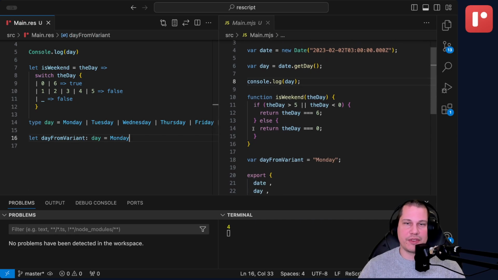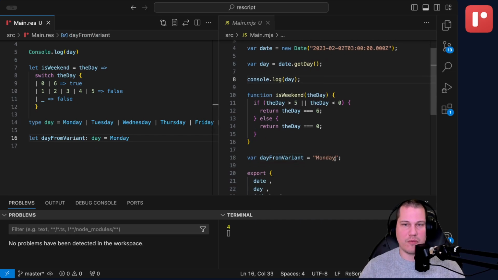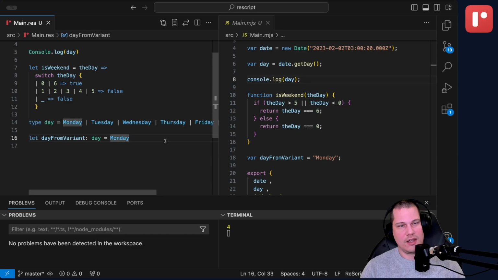you can see that what this compiles to is a string of Monday. And that's good. But that means that we can't really slap on this variant directly onto these numbers right away, because it's represented as a string and these are represented as ints.